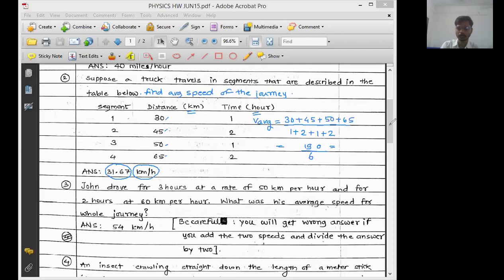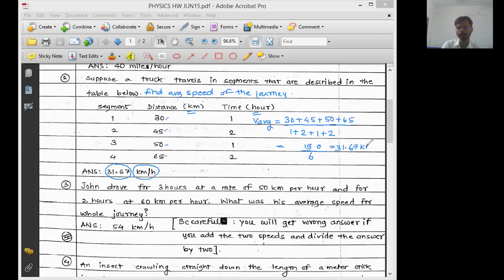Next, anyone want me to solve question number 3? Just reply me question number 3 in the chat box. I will go sequentially. Question number 3. If anyone replies question number 3, I will solve it. No one is replying question number 3.